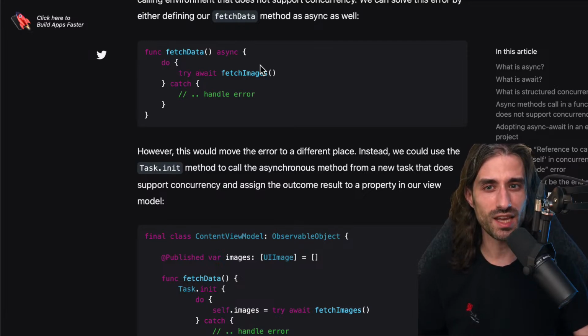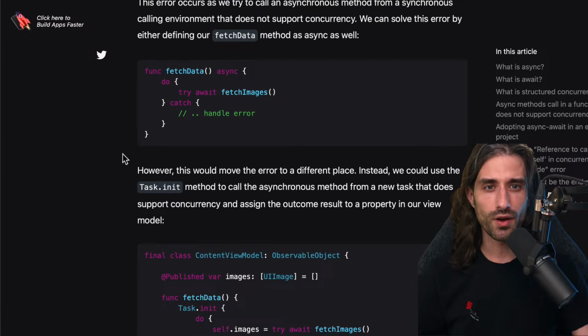And here it's kind of the same idea. If you need to call an async function, either you can make the calling function async itself, or you can deal with the asynchronous call inside the method, and we'll see the syntax for it just afterward. But it's very interesting to see the symmetry between how these two features work.